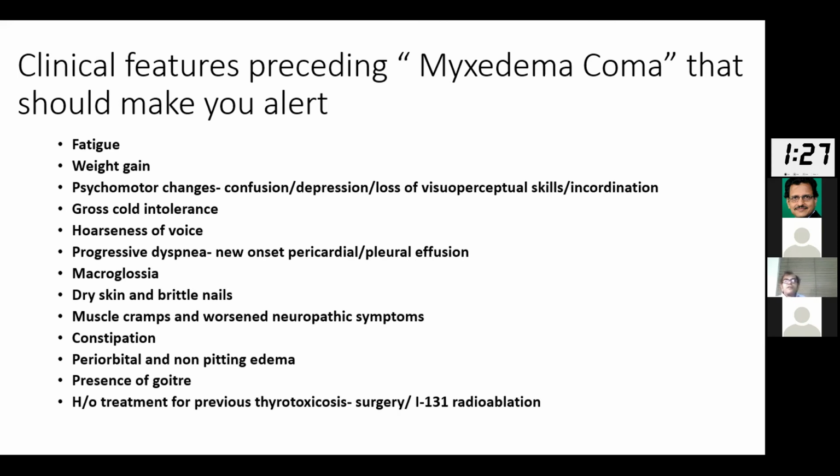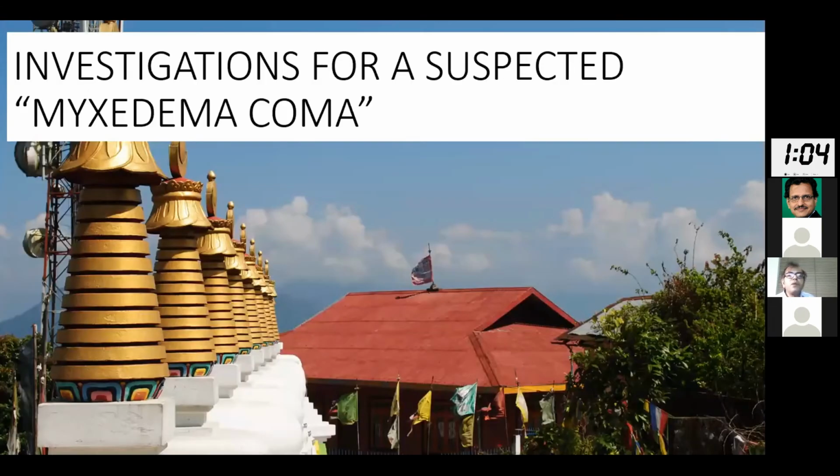Hoarseness of voice, progressive dyspnea, new onset pericardial pleural effusion, presence of macroglossia, dry skin and brittle nails, muscle cramps, worsened neuropathic symptoms, constipation, periorbital non-pitting edema, and last but not the least, presence of a goiter should make you suspicious that this patient has probably got an uncorrected hypothyroidism and is at a high risk of proceeding towards a myxedema coma. So what are the investigations of a suspected myxedema coma?